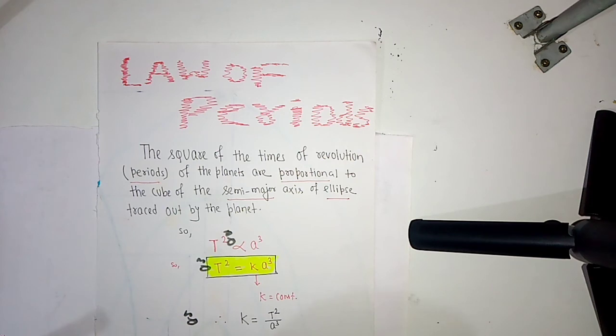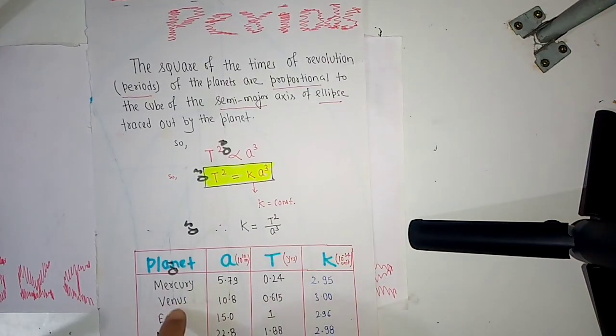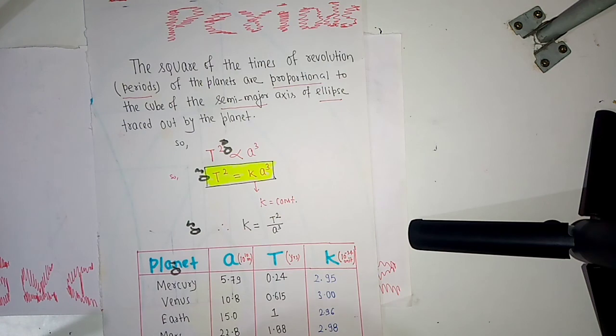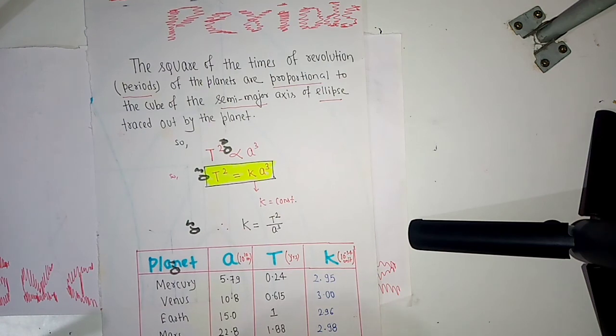According to this theory, planets are moving on different elliptical orbits. If we take the ratio of the square of the time period with the cube of the semi-major axis, then it will give you the same result each time, whether you are taking Mercury as a planet, or Venus as a planet, or Earth as a planet, or Mars as a planet, or Jupiter as a planet, k is not going to change.